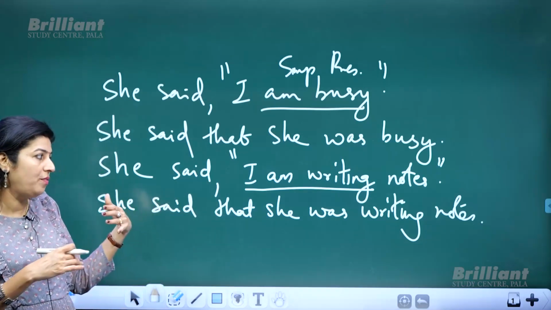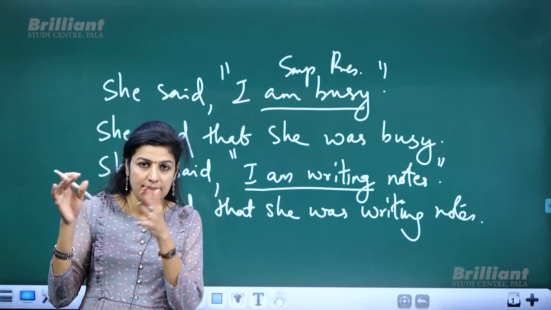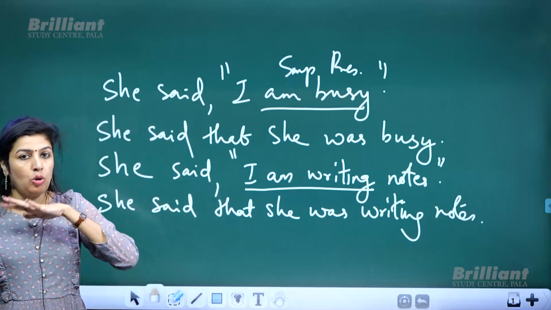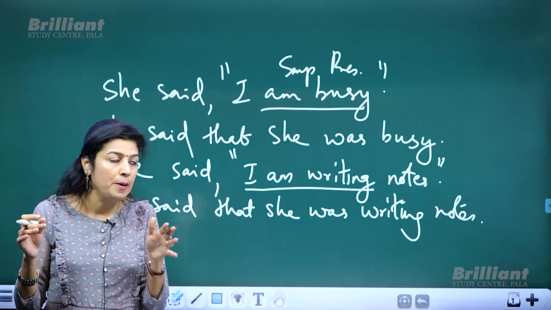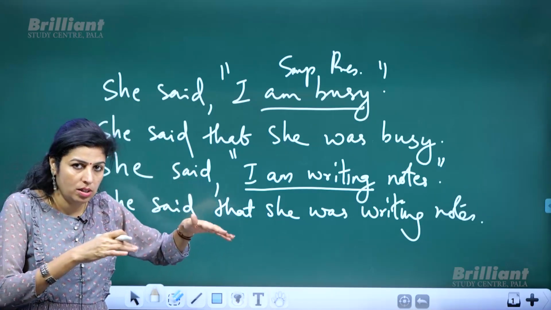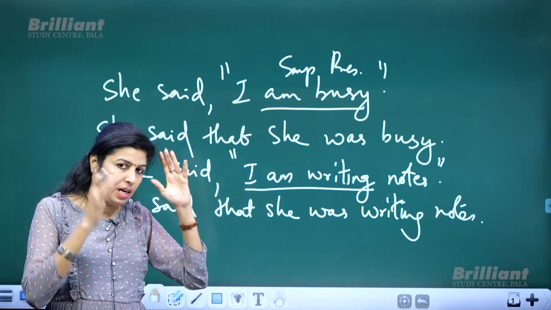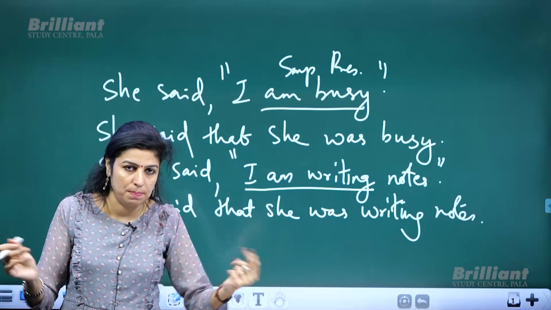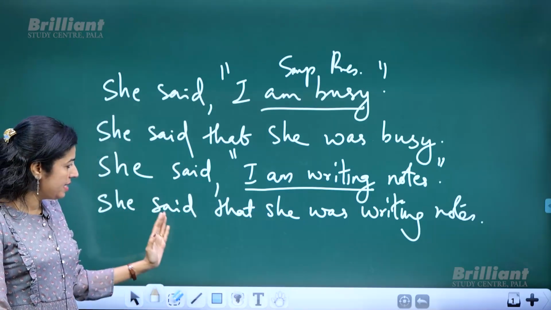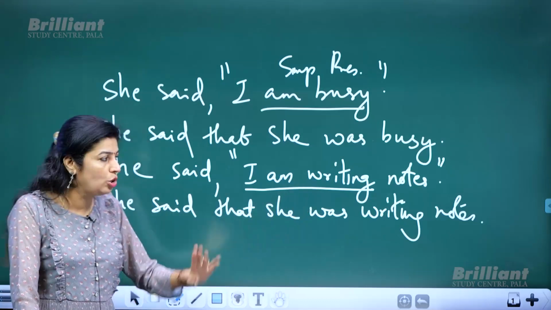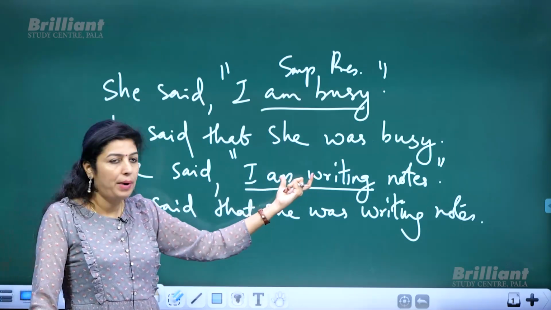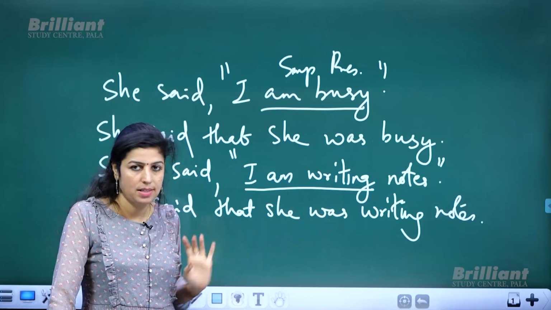When we refer to all those rules together in a single session, you may find it too long, too lengthy a session, but still, if you focus on the things which are said in the class, definitely you'll be able to grasp, and it's going to be simple. Okay, so she said that she was writing notes, so you have changed present continuous to past continuous.